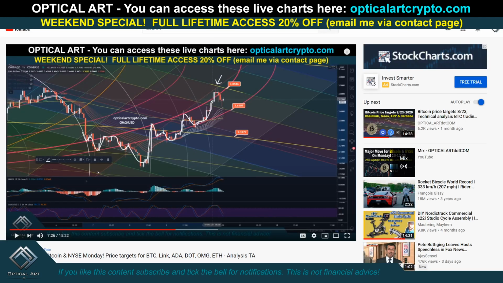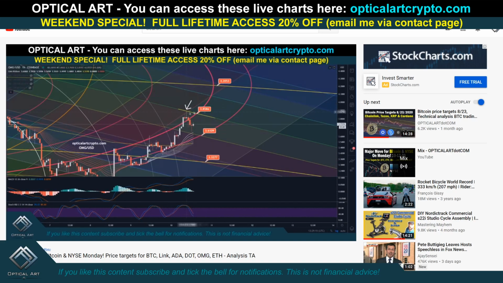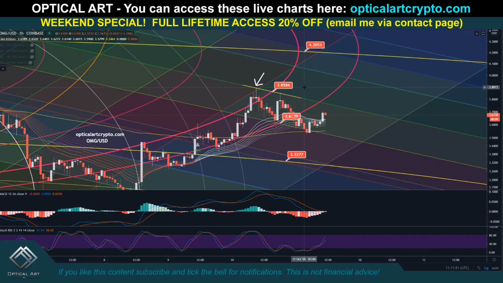Let's see, this is OMG. Let me play a clip of this real quick. Look above it and notice that we got topped out right at this fib channel line right here. So this is your current resistance right now, this ring and this fib channel line here, around $3.85. If we drop, a likely support level, your first support would be $3.61. So here I was saying if we pushed up, watch $3.85, and if we drop, $3.61. So let's go to this chart, and I still have these price labels up.